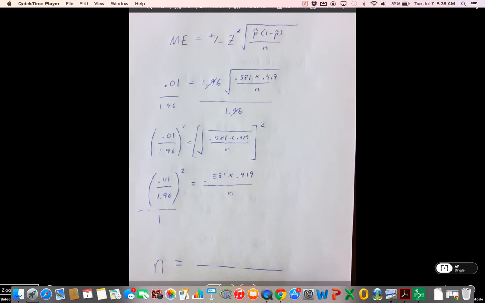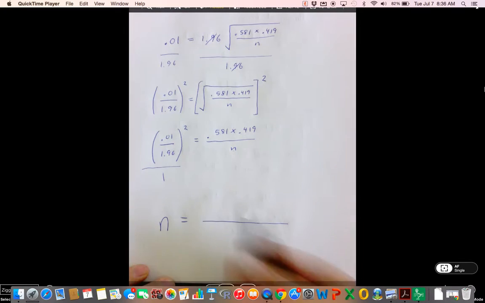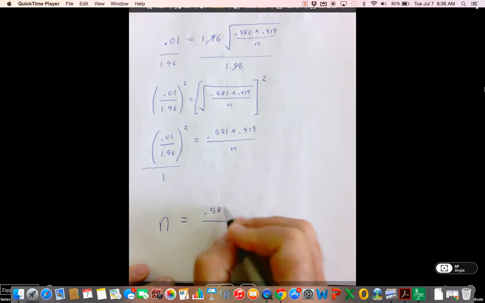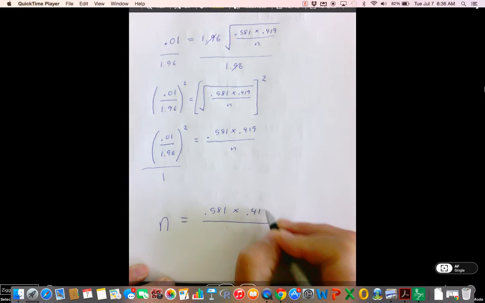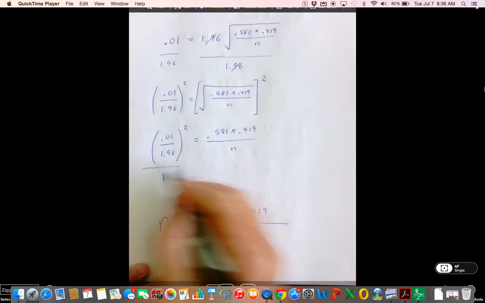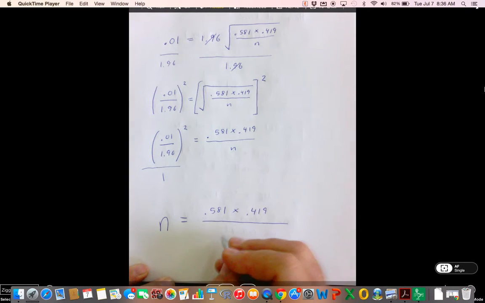And then over here, I've got the 0.581 in the numerator, times 0.419, but I've got this entire quantity that comes to the denominator.